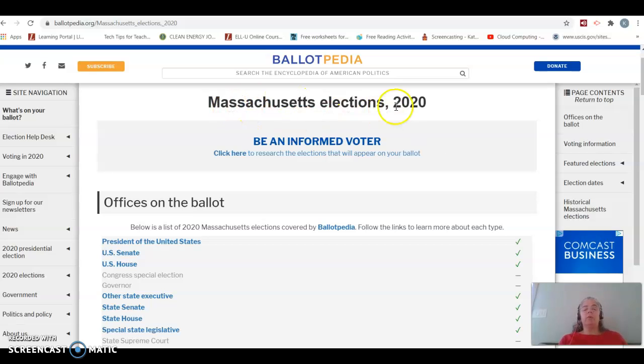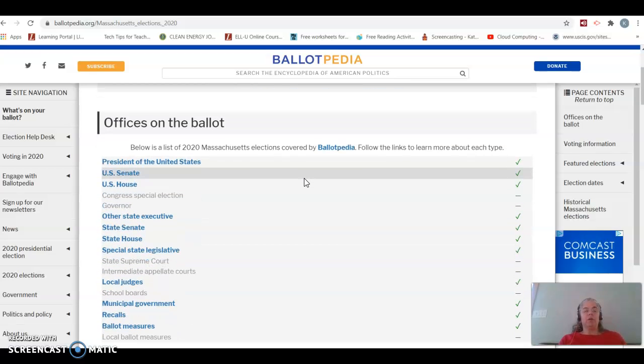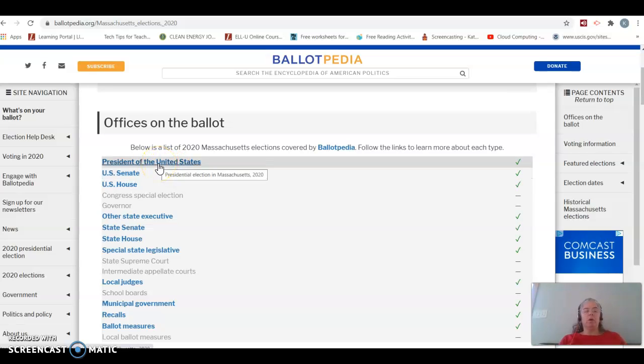All right, so now we're looking at Massachusetts elections. Now, the first thing you see is be an informed voter. Now, if you clicked right here, you could put in your actual address. It does not keep that information, but you put in your address and it would show you what your exact ballot would look like for you. But we're just going to look generally at what's happening in Massachusetts. Okay, we all get to vote on the president.